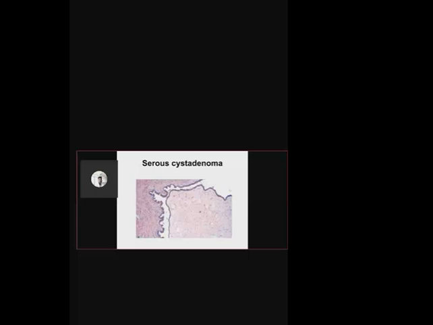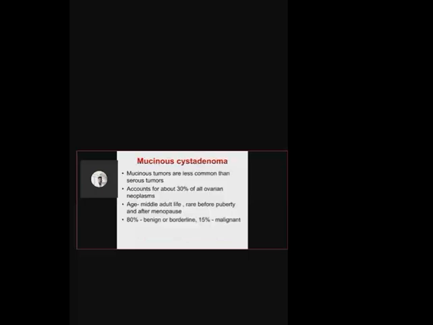Now coming to mucinous cyst adenoma. Mucin. You might have heard about mucin. Again, it is a mucinous secretion, right? Most of the time this mucinous secretion you get in GIT tumors, pancreatic tumors and all. These mucinous tumors of the ovary are less common compared to the serous tumors, and account for about 30% of all ovarian neoplasms.